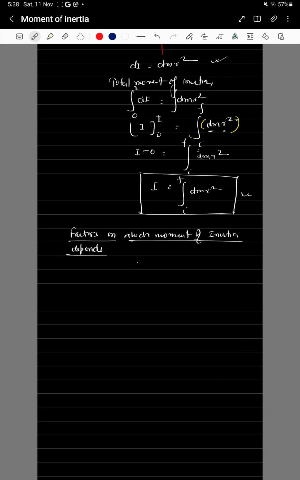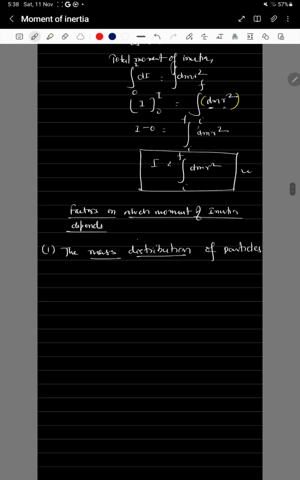Number one factor is the mass distribution of particles, or we can say in rigid bodies. So the moment of inertia mainly depends on this mass distribution.